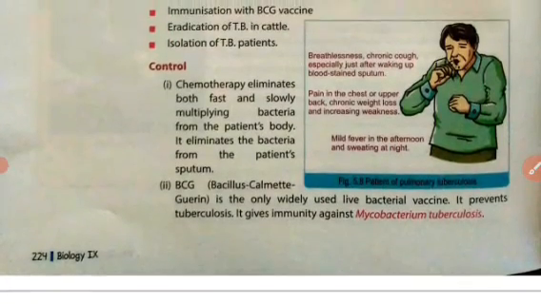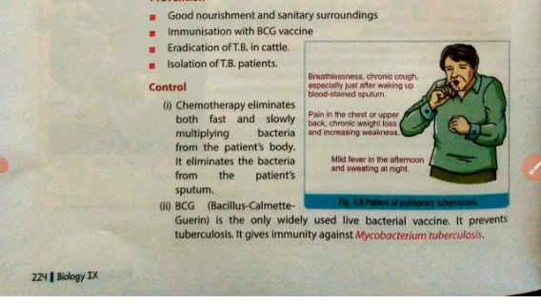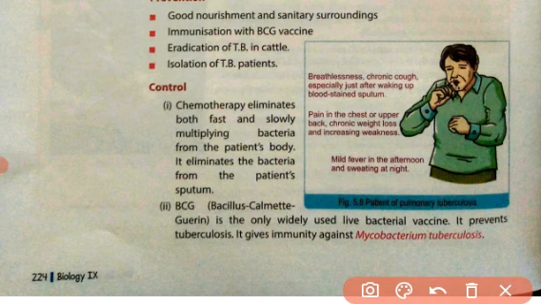Now we will discuss control. Suppose a person is suffering with tuberculosis or TB, how can we control it? How can we treat it? The treatment includes chemotherapy. We use certain important chemicals to eliminate the bacteria from the patient's body. So chemotherapy is utilized to control the disease in the patient, and the bacterial vaccine is very important in this case, and it prevents tuberculosis. It gives immunity against the bacteria of tuberculosis. So the BCG, Bacillus Calmette-Guérin, vaccine is used in the eradication of tuberculosis.